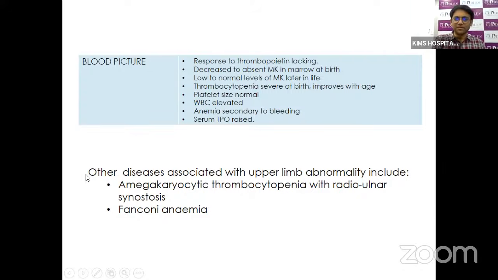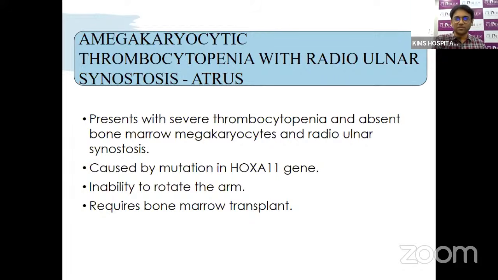Other associated upper limb abnormalities include thrombocytopenia with radio-ulnar synostosis. This is called ATRUS, where the baby cannot rotate the arm to do pronation. And there is Fanconi's anemia, where the baby has anemia, bone marrow failure, and thrombocytopenia, and there are multiple facial and kidney-related issues. ATRUS, amegakaryocytic thrombocytopenia with radio-ulnar synostosis, presents with very severe thrombocytopenia and absent bone marrow megakaryocytes, and there is a radio-ulnar synostosis.